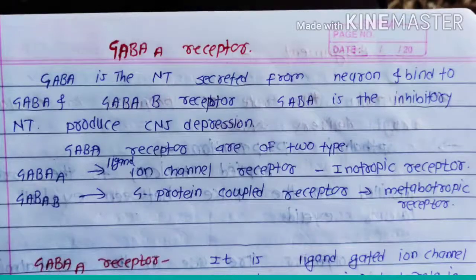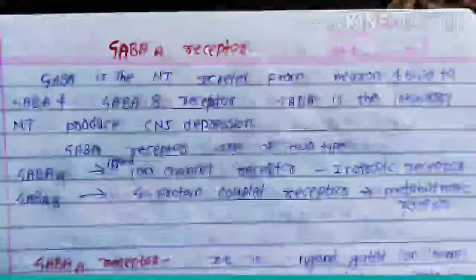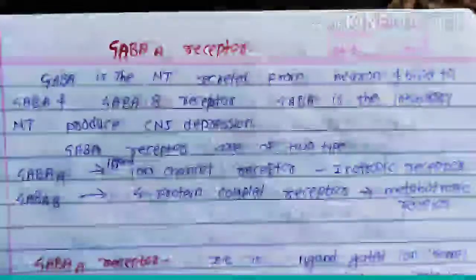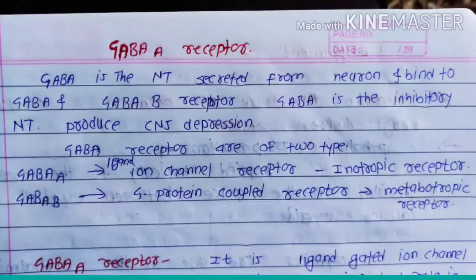So friends, now the structure of the GABA receptor, specifically the GABA A receptor. Let's see the structure of the GABA A receptor. The GABA A receptor has a pentameric structure with subunits. As we know, the GABA A receptor is an ion channel receptor, so there is one ion channel present in the GABA A receptor, and there are also other subunits, and a pentameric structure is formed.